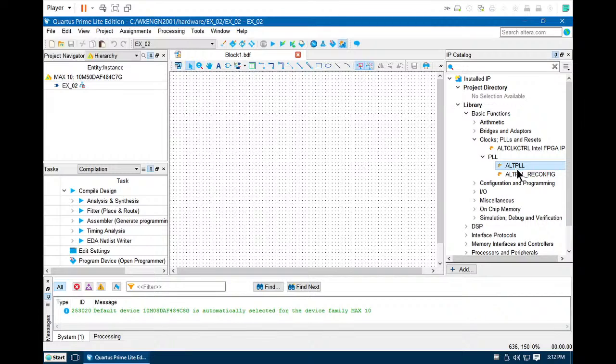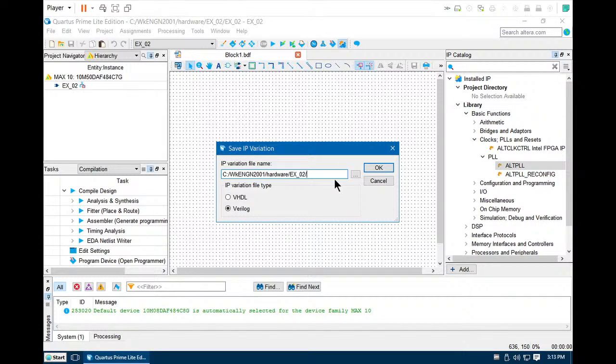So this is a component template. Once you put the components into your design, you need to configure the parameters. So add, and then you give a name.